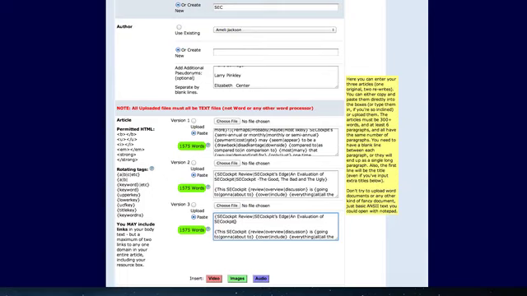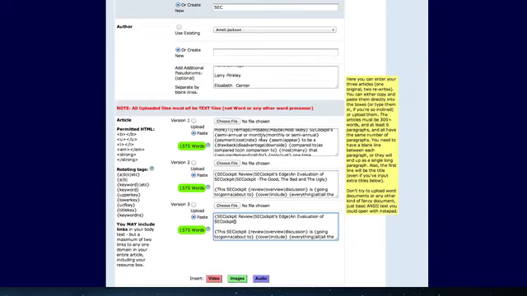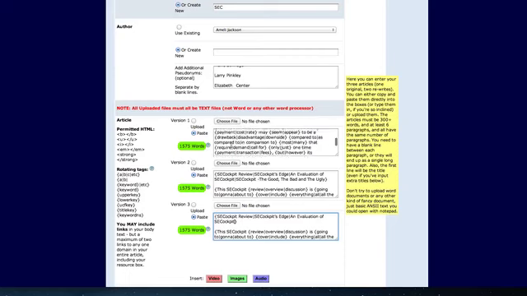There are a couple of tools to do that. You, of course, can do it manually. You just type in a curly brace, your name or whatever your word is, a pipe or a separator, then each word and the synonyms, right? That's pretty tedious. Or I recommend something called Spin Rewriter, which is cloud-based. I've also used The Best Spinner. Spin Rewriter I feel is a little bit better. It's a little more intuitive. So whatever the case is, you want to make sure that you get your article spun.